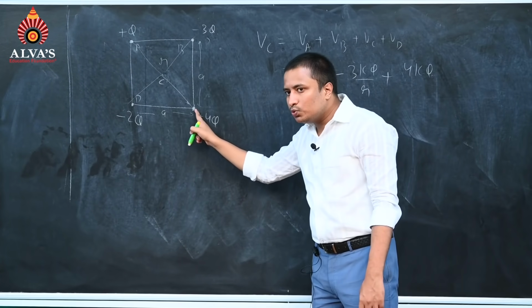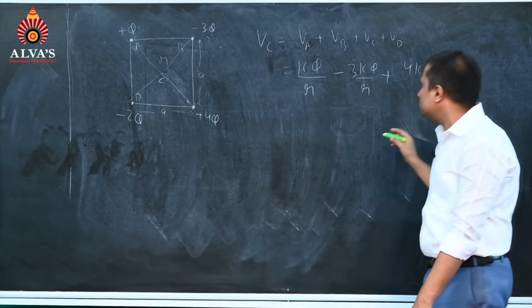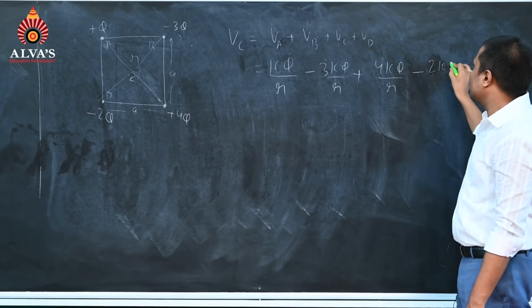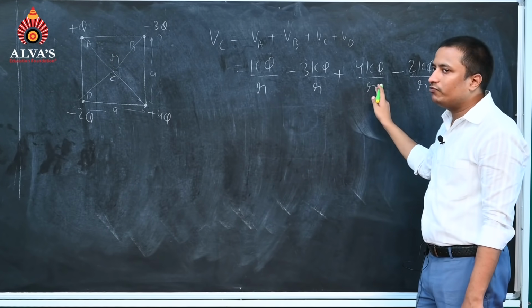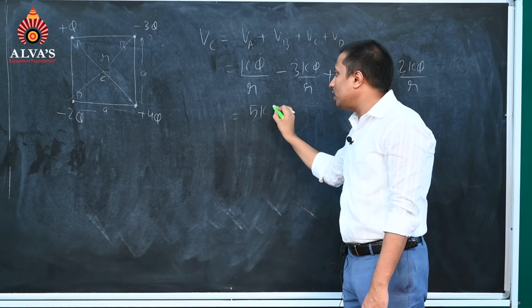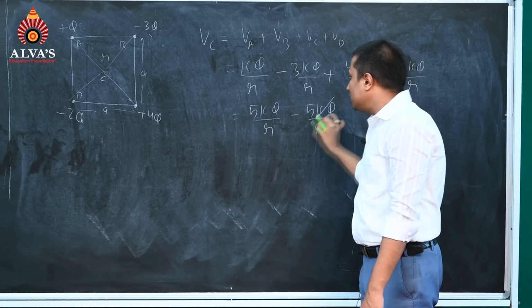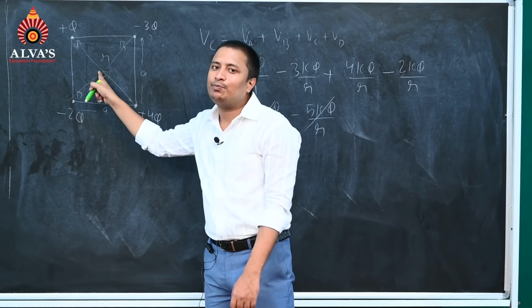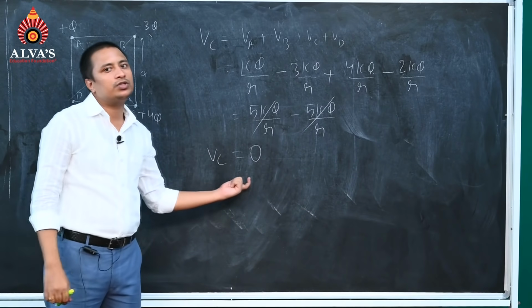See, we are writing charge 4Q minus 3Q plus Q. Then another one is minus of 2KQ by R. If you add it, we will get 5KQ by R with positive sign and minus 5KQ by R with negative sign. It will get cancelled, and we can say that potential at this center of the square, C point, will be equal to 0.